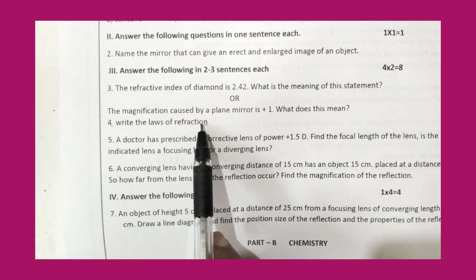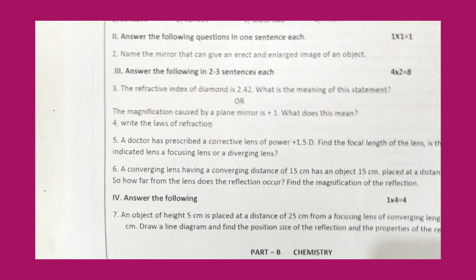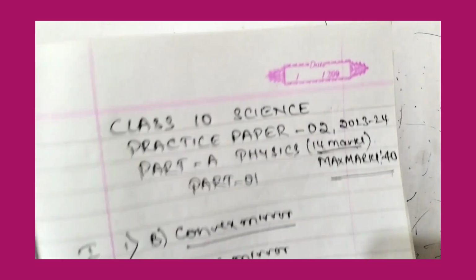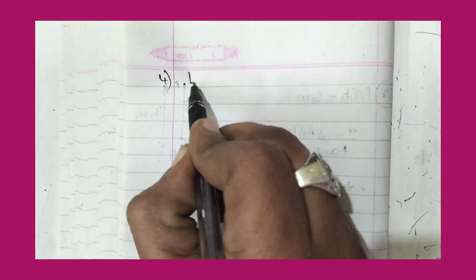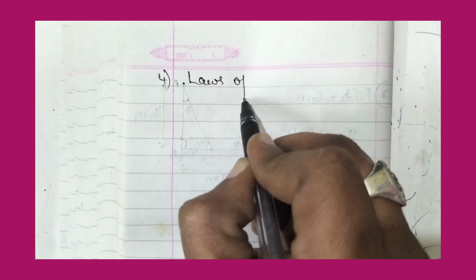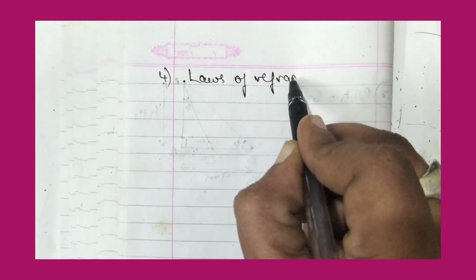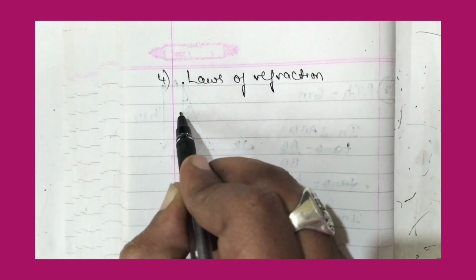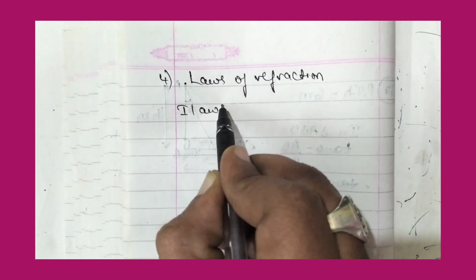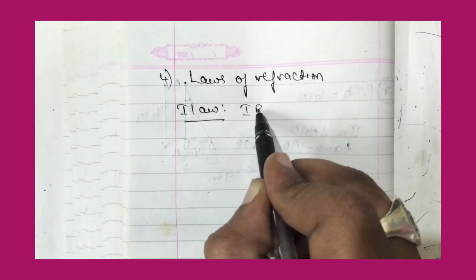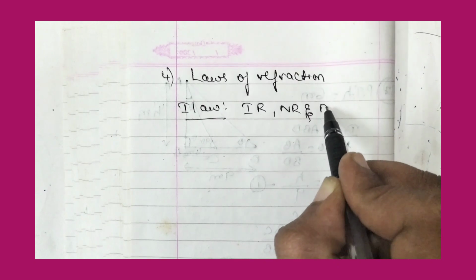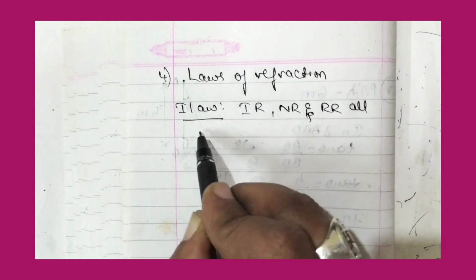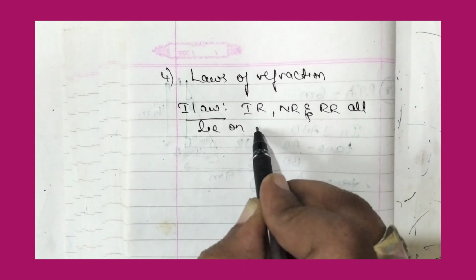Write the laws of refraction. So let us write the laws of refraction. So refraction the law na ನಾವು ಬರೀತಾ ಹೋಗೋಣ ಈಗ. So refraction law. So this is the 4th question, that is laws of refraction. So let us write the laws of refraction. So first law ಹೇಳುತ್ತೆ incident ray, normal ray and refracted ray all lie on a same plane.